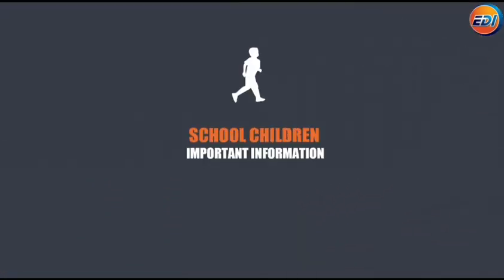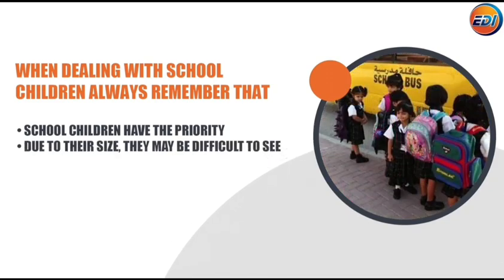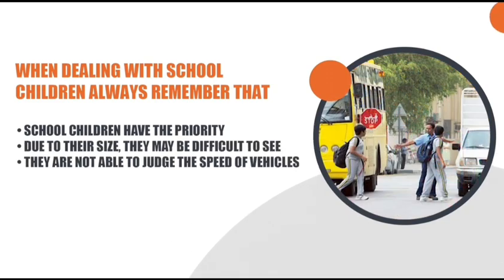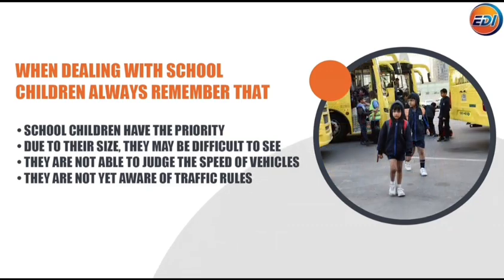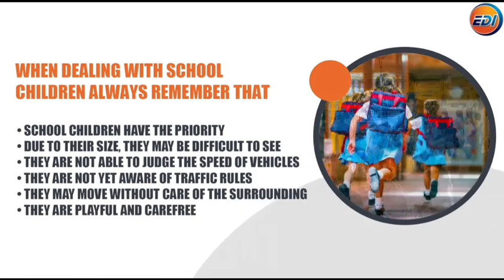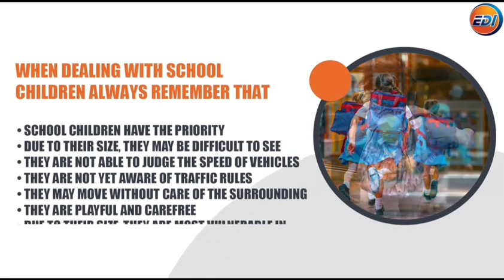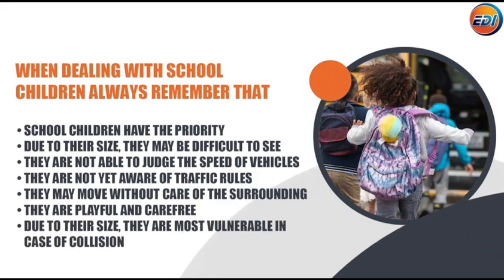School children. When dealing with school children, always remember that school children have the priority. Due to their size, they may be difficult to see. They are not able to judge the speed of vehicles. They are not yet aware of traffic rules. They may move without care of the surroundings. They are playful and carefree. Due to their size, they are most vulnerable in the case of a collision.